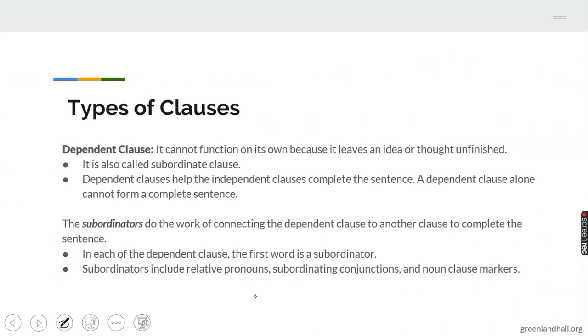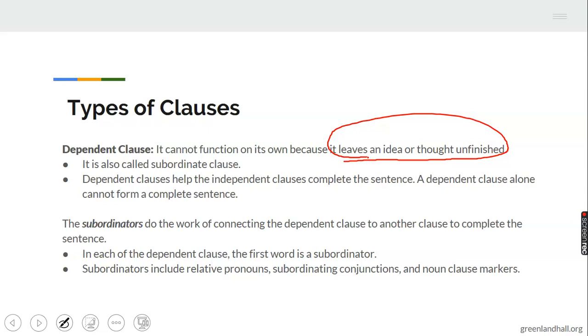Then let's see the other part, which is the dependent clause. A dependent clause cannot function on its own because it leaves the idea unfinished. That is, it has to be joined to an independent clause to make meaning. A dependent clause depends on other parts of the sentence to make meaning.